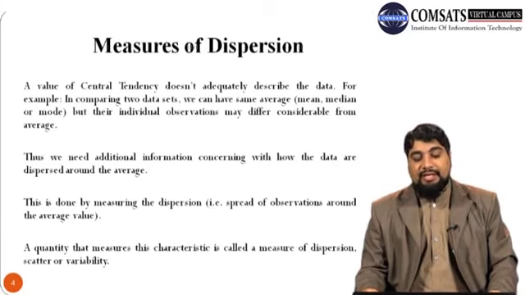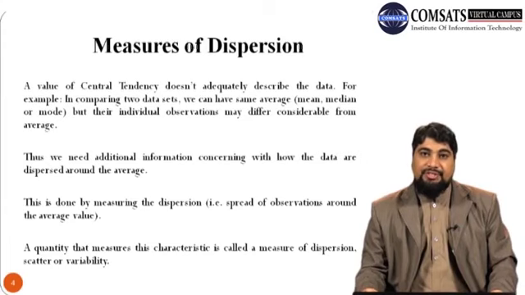So this is done by measuring the dispersion, which is called spread of the observations around the central or the average value. A quantity that is used to measure this characteristic is called measure of dispersion or measure of spread, which is also called scatter or variability.